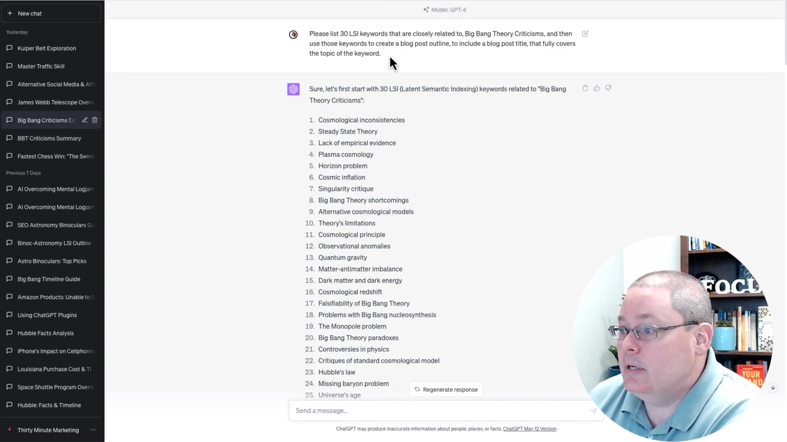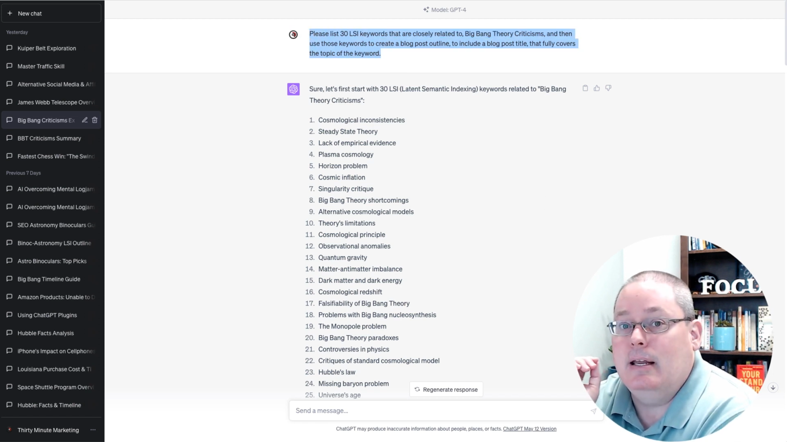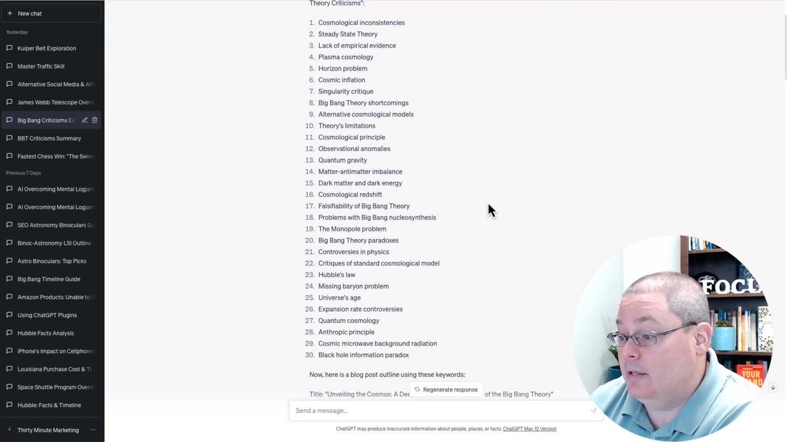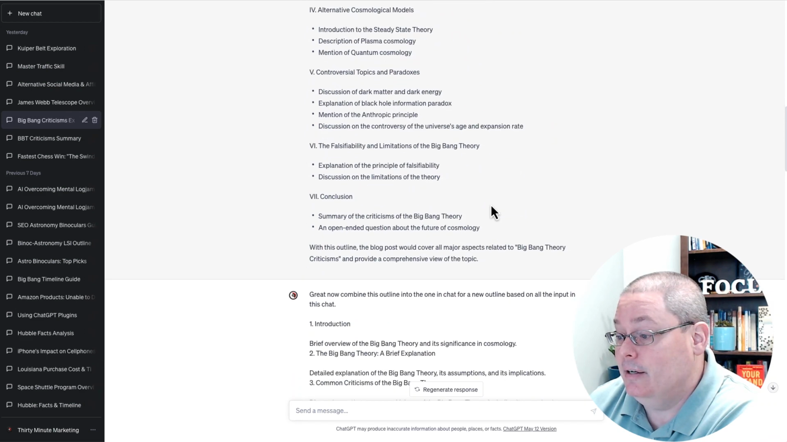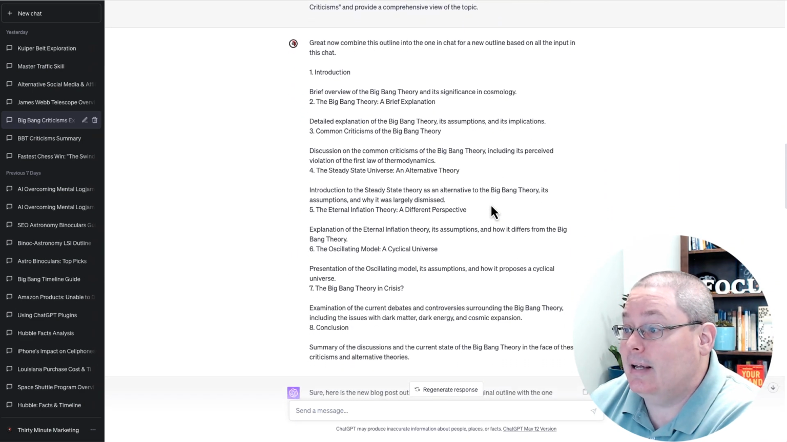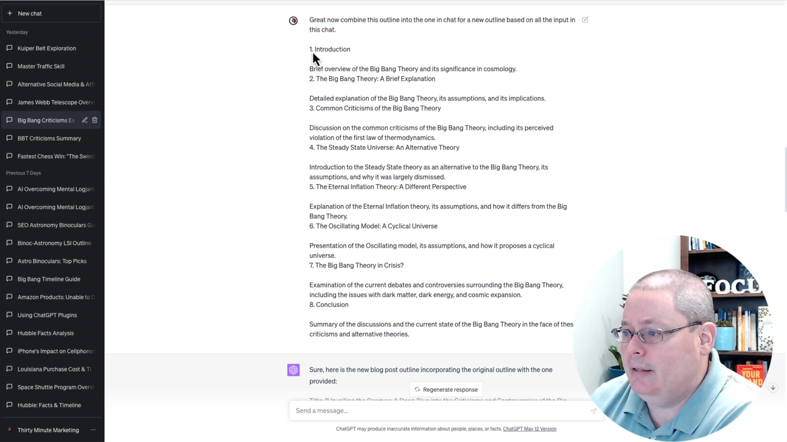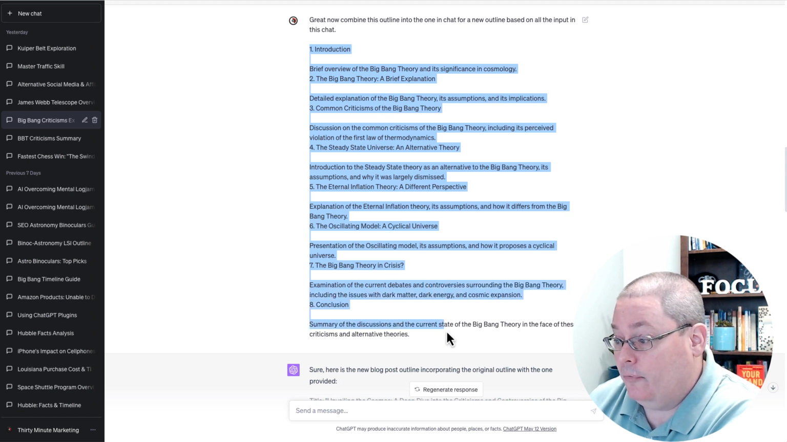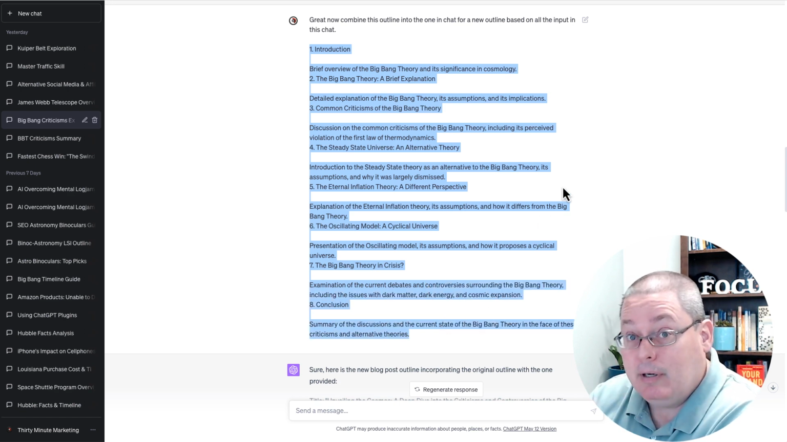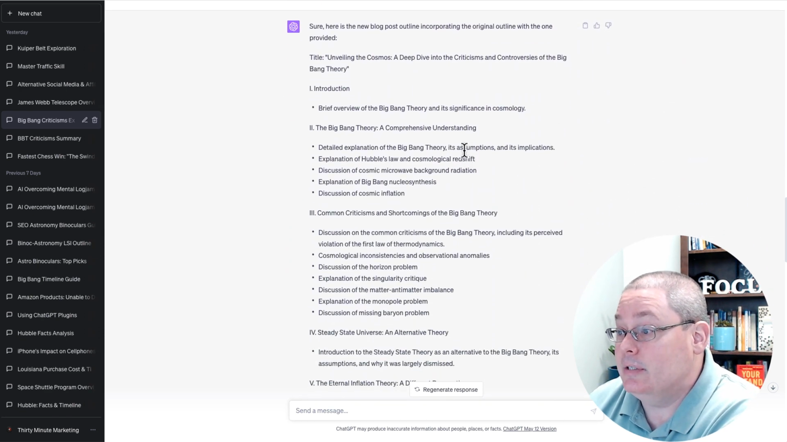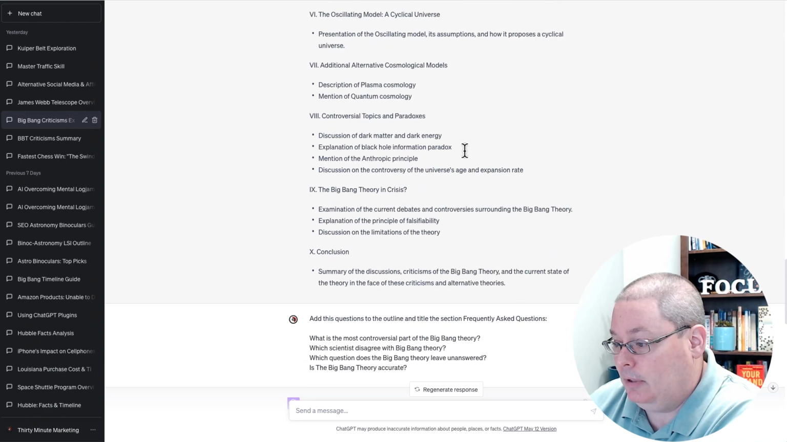Go back over to ChatGPT and use the default mode and my handy dandy prompt where I pull the 30 LSI keywords and then have it write the outline. As you can see, I did that here. Then I said, great, now combine this outline into the one in chat for a new outline based upon the input. I took the information from the outline that ChatGPT plus the plugins had given me, and it gave me a new outline, which is getting even better in my humble opinion.